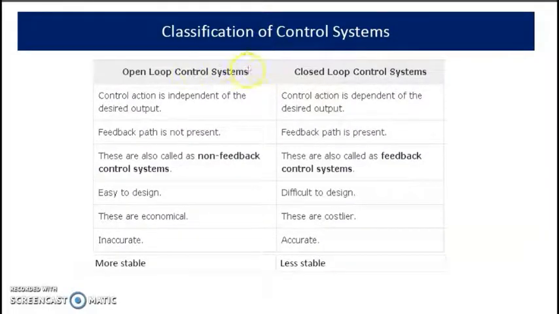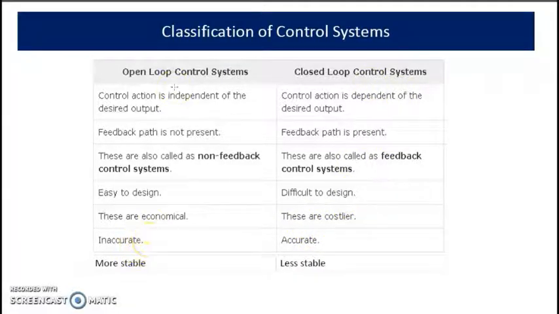And a comparison of open loop and closed loop control systems. In open loop, the control action is independent of the desired output. But in closed loop, it is dependent on the desired output. There is no feedback path in an open loop control system, but in a closed loop control system, there is feedback. Open loop is easy to design, with simple construction. But closed loop control systems have complex construction and are difficult to design. Open loop control systems are economical, but closed loop control systems are costlier.